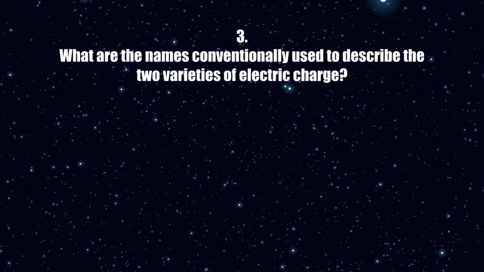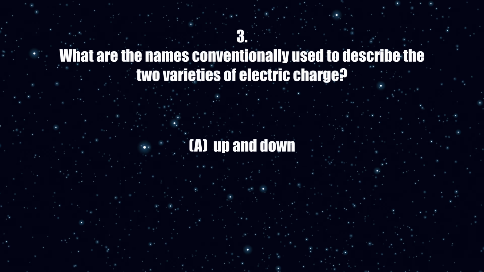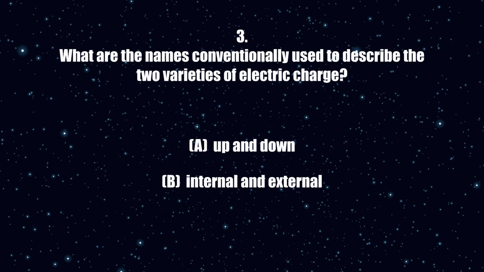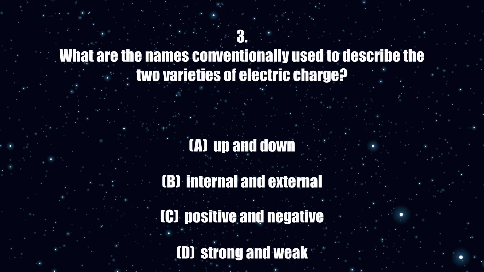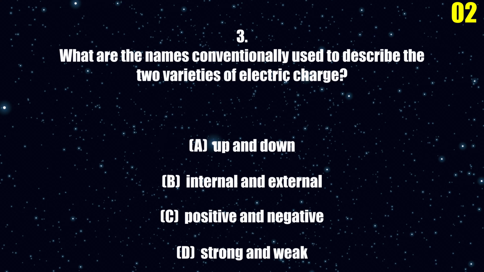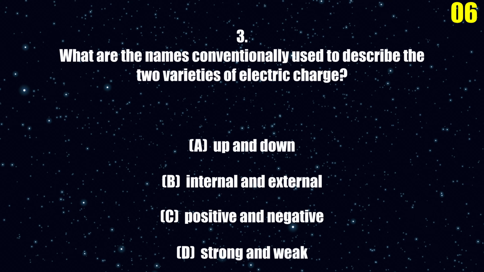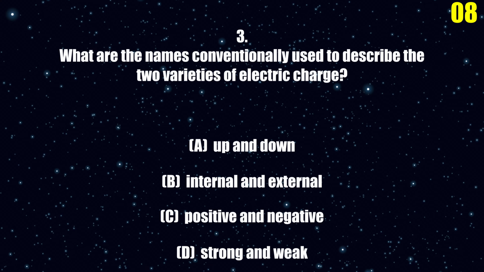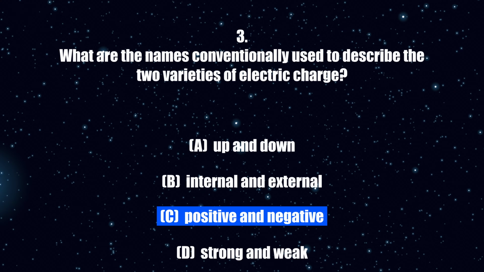3. What are the names conventionally used to describe the two varieties of electric charge? A. Up and down. B. Internal and external. C. Positive and negative. D. Strong and weak. The correct answer is C.